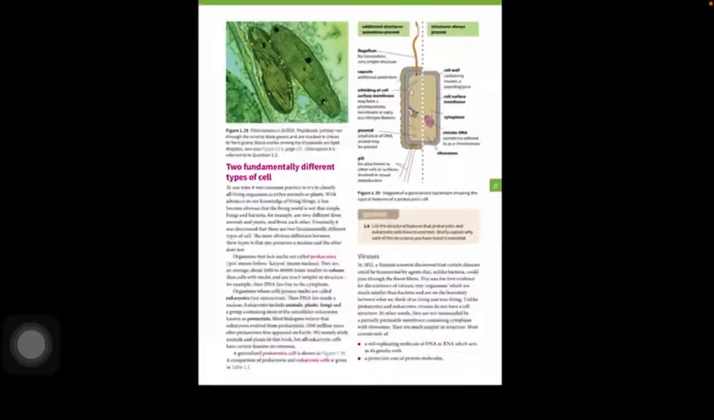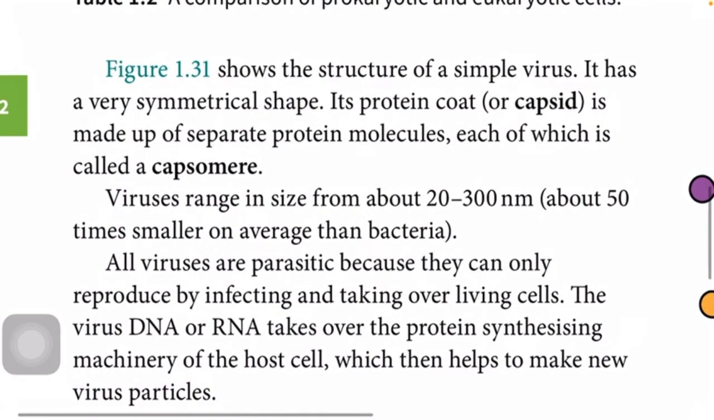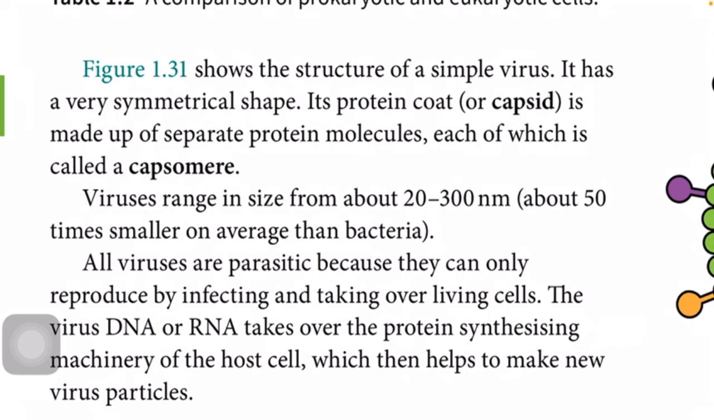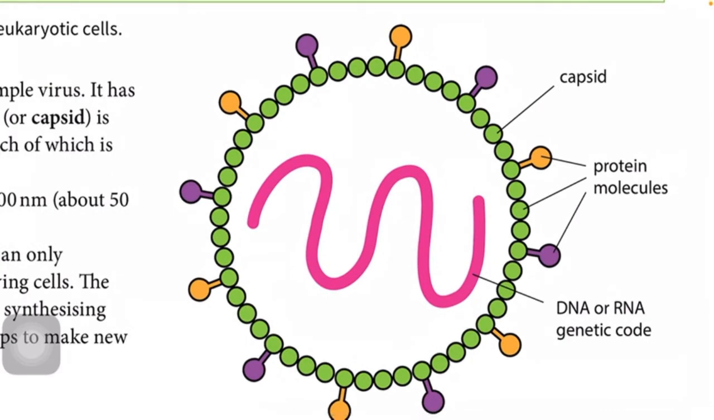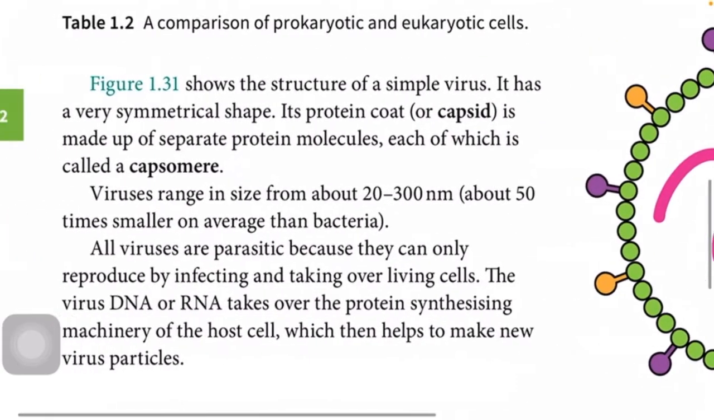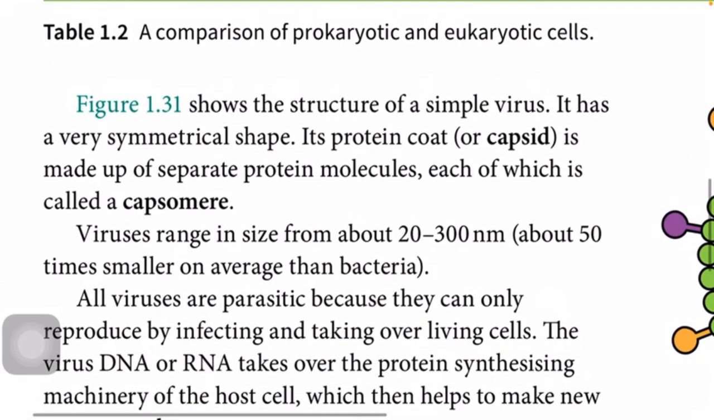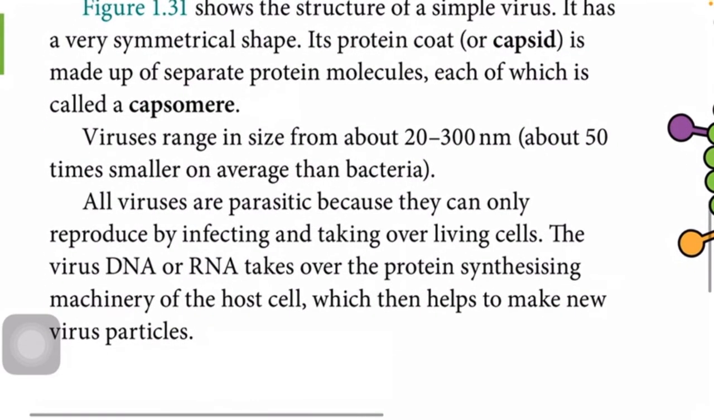Okay, we did that. Now figure 1.1 shows the structure of a simple virus. It has a very symmetrical shape. Its protein coat, or capsid, is made up of separate protein molecules, each of which is called a capsomer. So the protein coat is called a capsid, which is a polymer of capsomers. Okay, that's good information. Viruses range in size from 20 to 300 nanometers, about 50 times smaller on average than bacteria. Bacteria are prokaryotic, they are smaller than eukaryotic cells, and viruses are even smaller than prokaryotic cells.